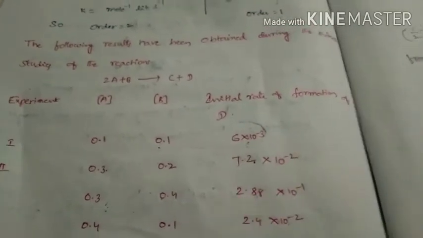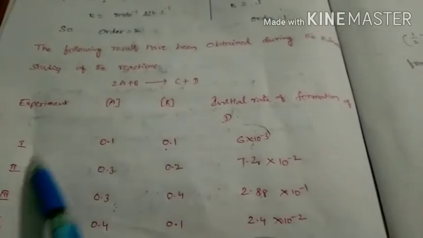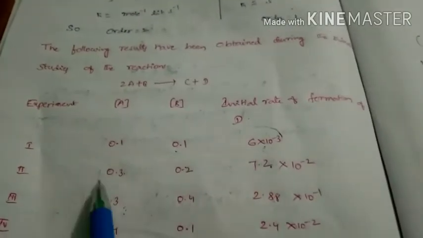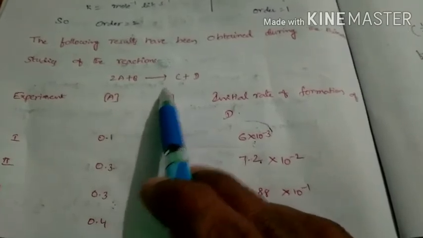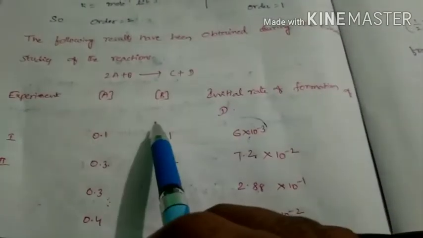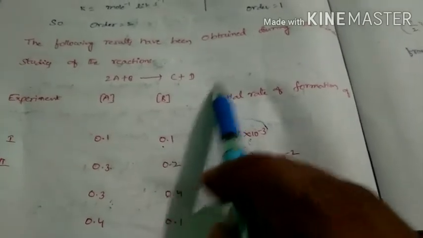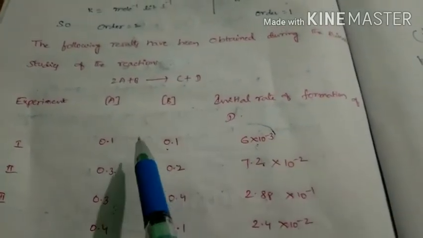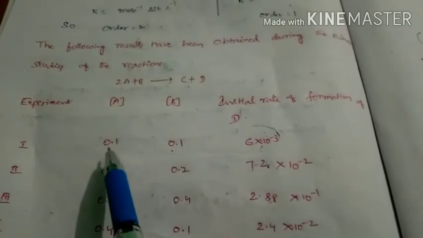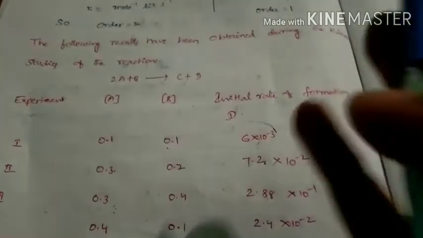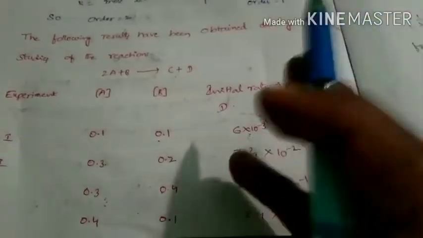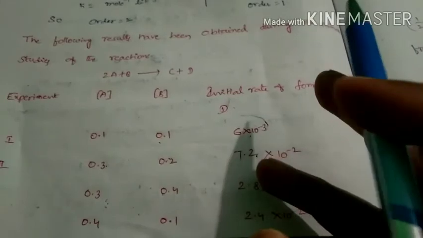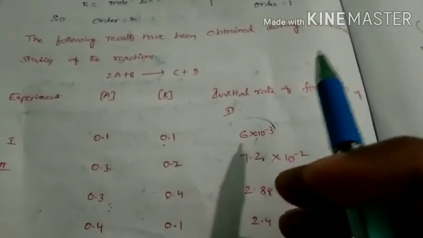When we face these types of questions, we have to understand one point. By using these 4 experiments, we have to write 3 rate equation expressions. First let us assume the rate equation expression is rate R equal to K into A power X into B power Y, or you can say K into A power a into B power b. So that is the rate expression. In that rate expression, we should substitute these values. Then we get 3 equations. By using 3 equations, we will get the values of X and Y. And finally, we get the rate equation and the rate constant also. That is the way to solve these types of problems.